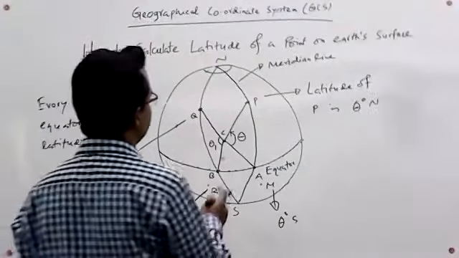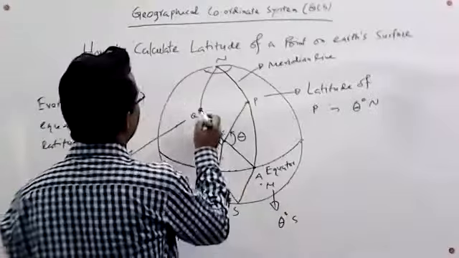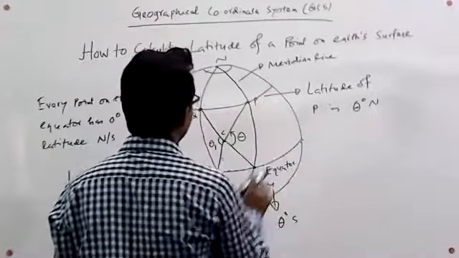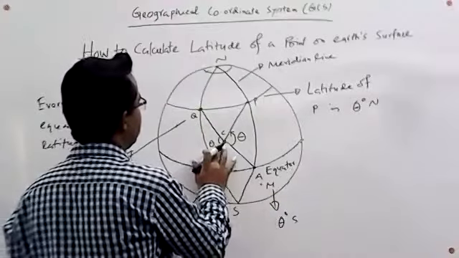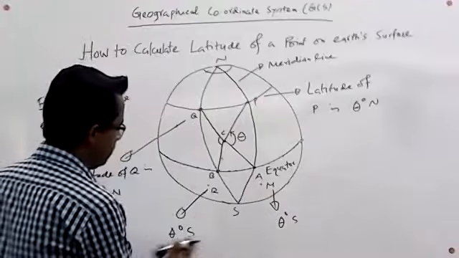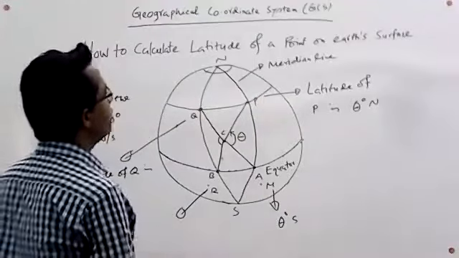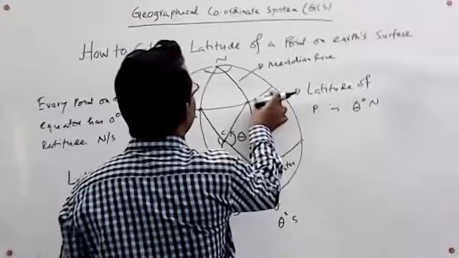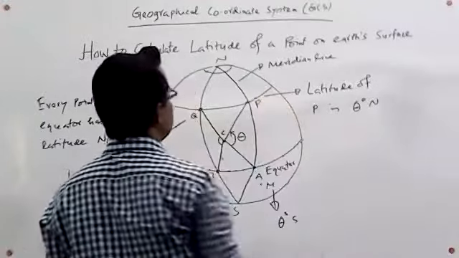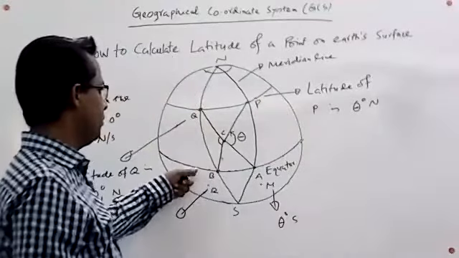Suppose we draw a line passing through the points P and Q, which is parallel to the equator.